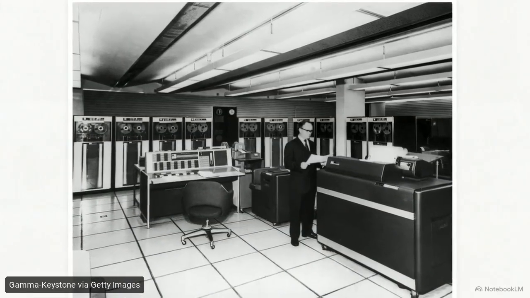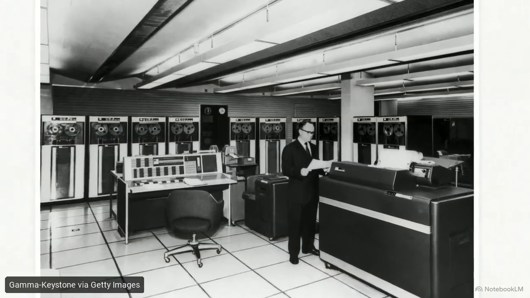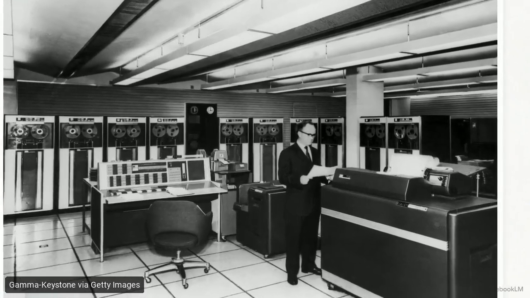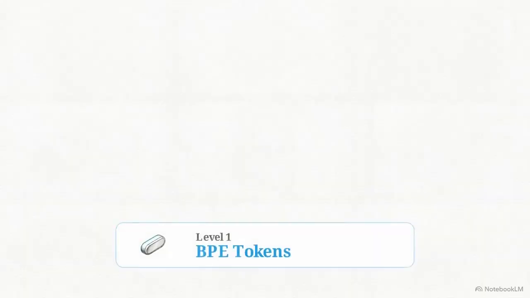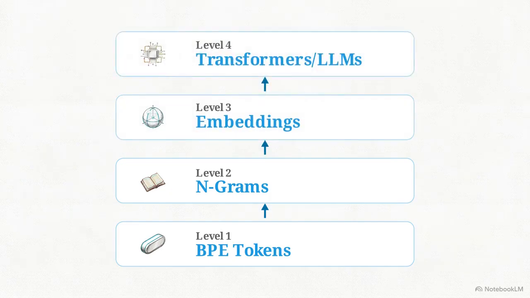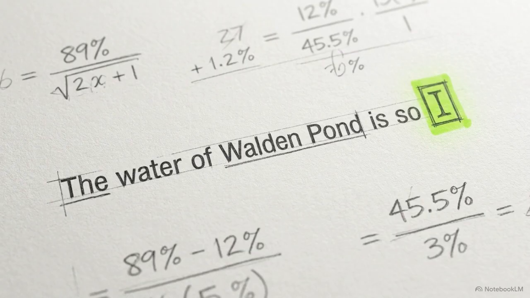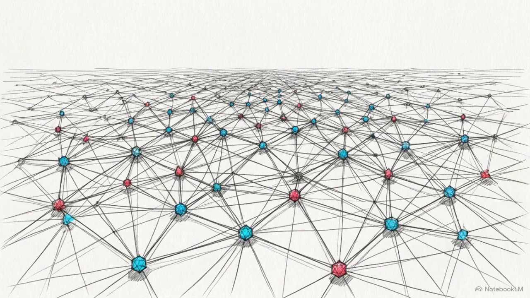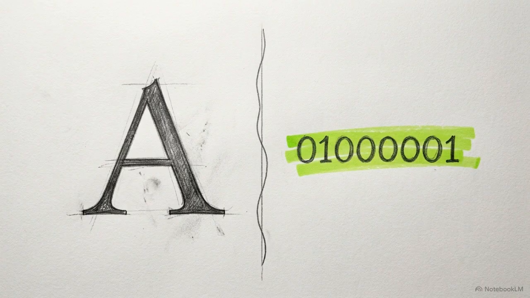Reaching this level of conversational fluency required 5 decades of technological iteration, moving through 4 distinct architectural levels to overcome the limitations of early computing. Following the progression of how a computer learns to predict that one word reveals the internal logic shared by the current generation of large language models. The first hurdle is the medium itself.